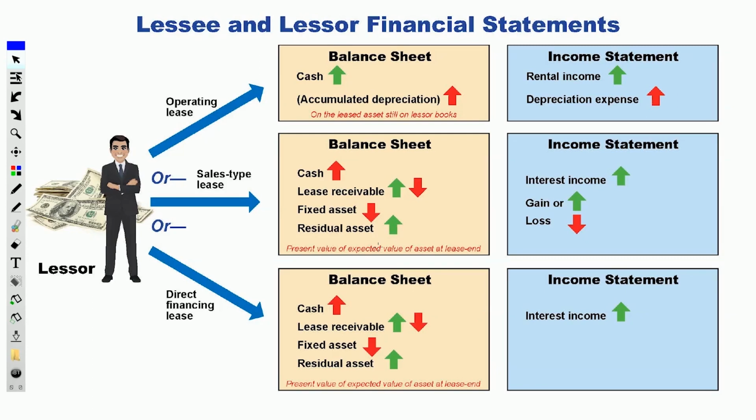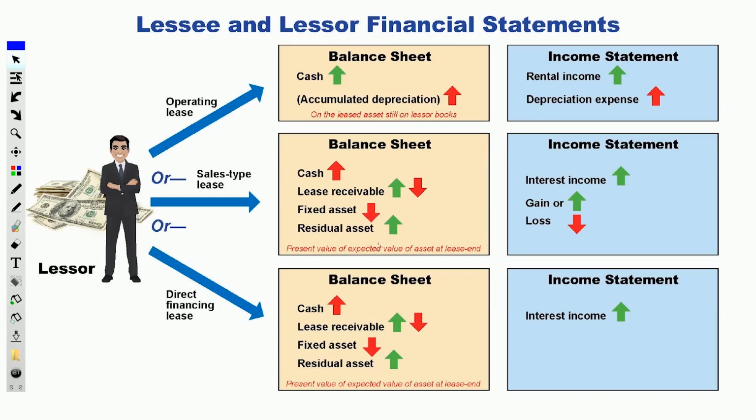If it's a sale type, cash goes up, lease receivable starts going up, it goes up immediately, and then it's paid down. The fixed asset, get rid of it. And you have what I call the residual asset. In our lecture, I call that the potential hunk of junk. You'll notice gain will be right away. If there's a loss, that would be reported. And then, of course, you'll show interest income.